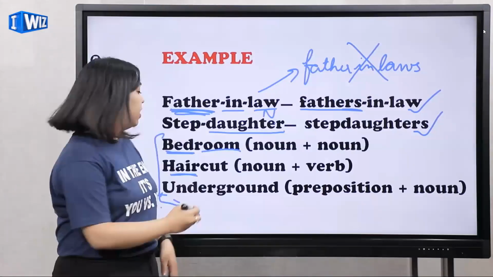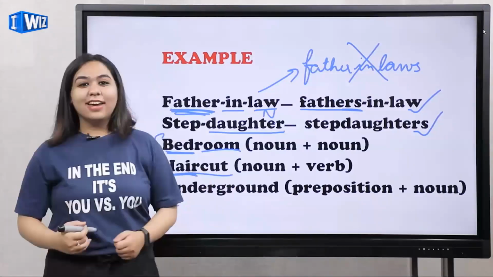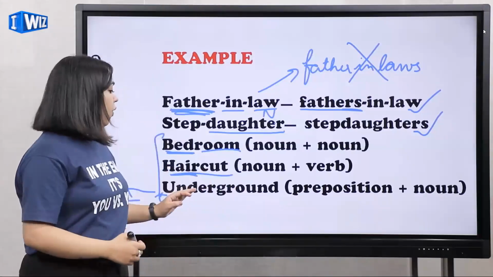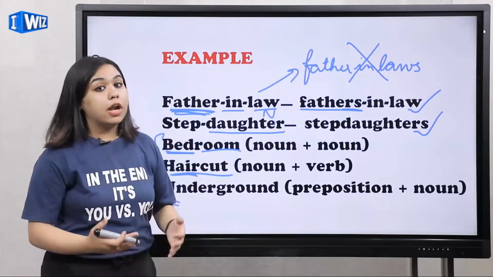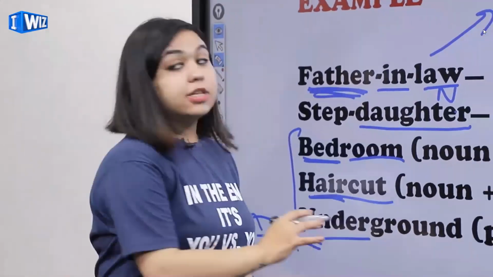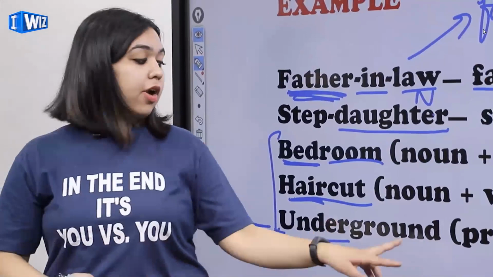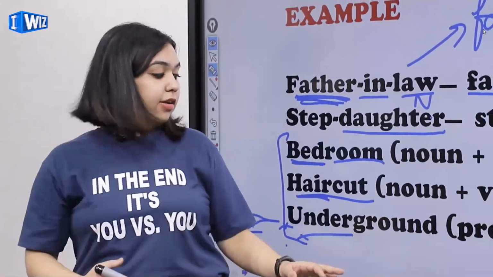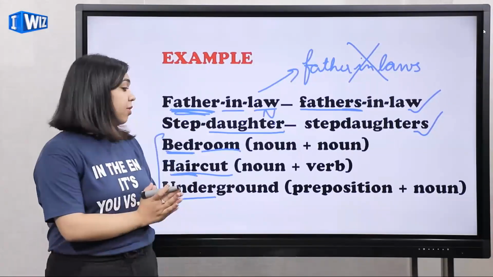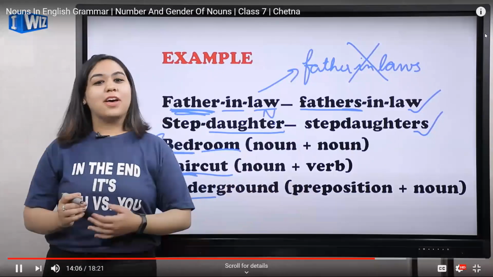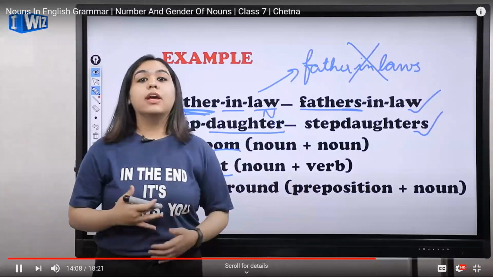I made a word, haircut. Okay, I hope it's clear to you. Now, another word is underground. Under, yes, it's a preposition. Ground, it's a noun. So underground is a compound noun that is made up of a preposition plus a noun. So this is how you can make compound nouns.